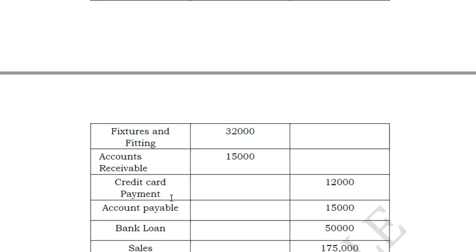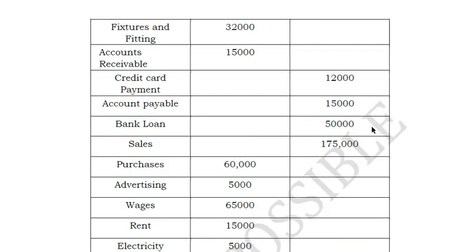Credit card payment, it is a liability, we have to make the payment, so credit, liability. Accounts payable, liability, we have to pay, there is a burden. Bank loan, we have to pay, liability. Sales is on the credit side, because what is the concept of your nominal account? Credit all incomes and gains, so sales is an income, and hence this will be shown as your credit balance.